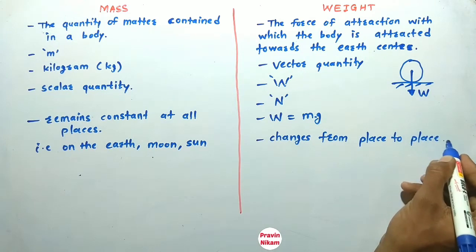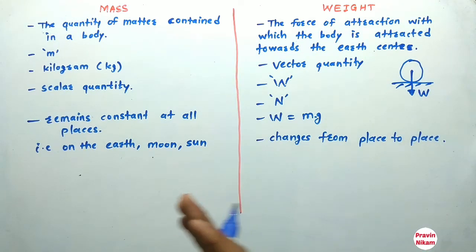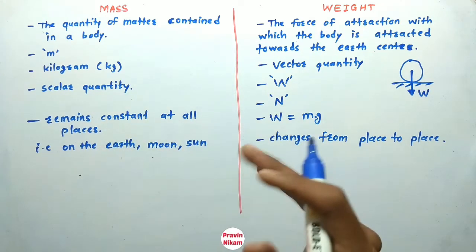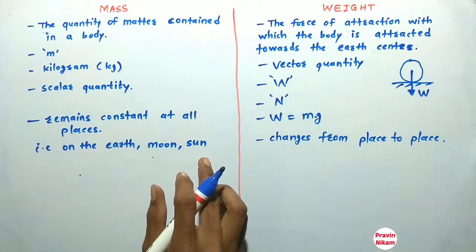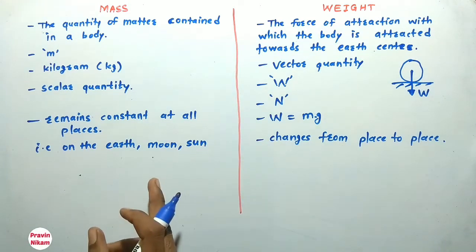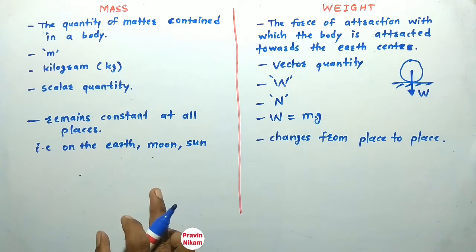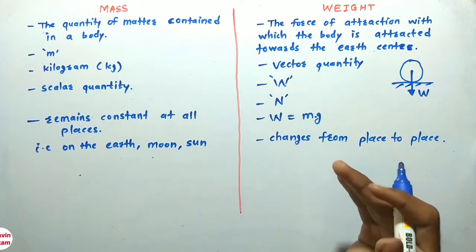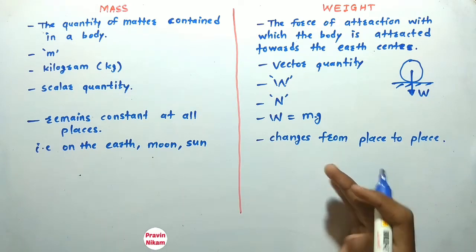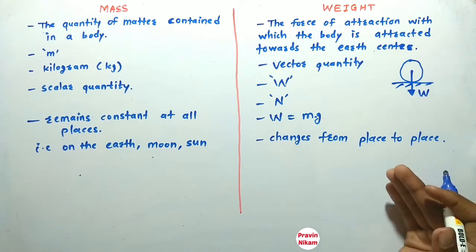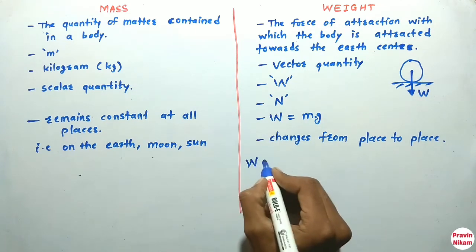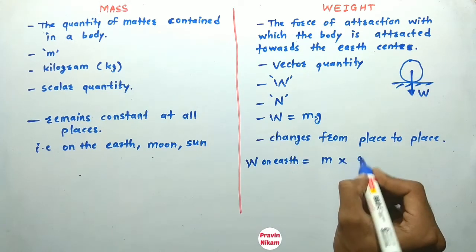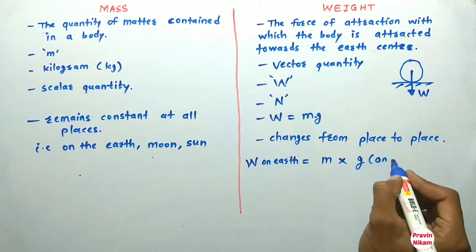Changes from place to place. So if the mass of a body is 60 kg on earth, you can measure that mass on the moon or the sun. It remains constant, that is 60 kg. And if the weight of a body on earth is 100 newton, it will be different on the moon and again different on the sun, because weight on earth is equal to the mass of the body into gravitational acceleration on earth.